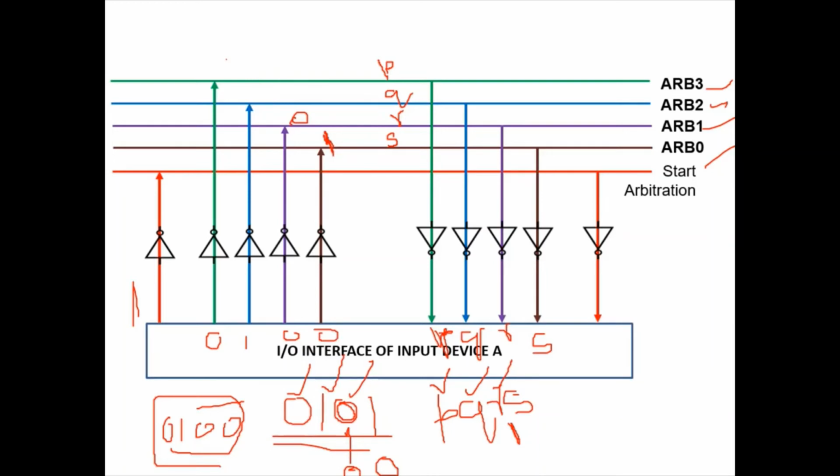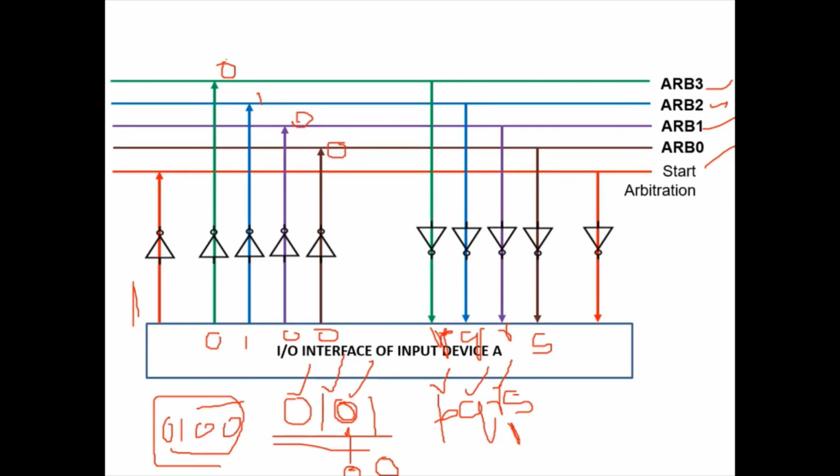All devices do the same thing. Whichever devices want to participate, they compare the ID values, change the ID if there is a difference in the bits, and place those bits on the arbitration lines. So all the devices again place a new ID.